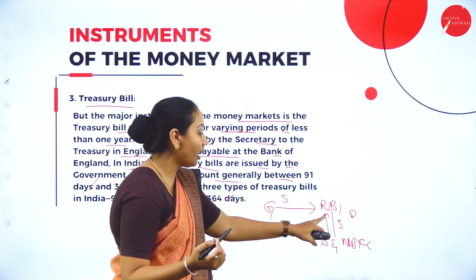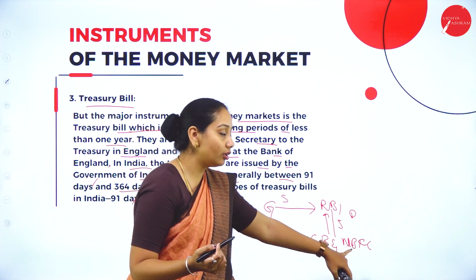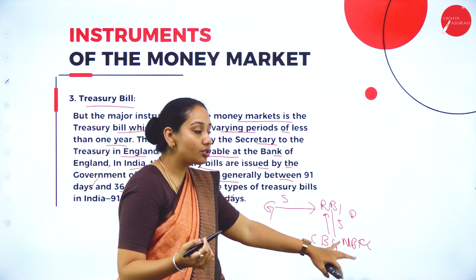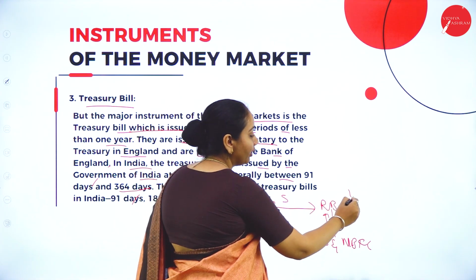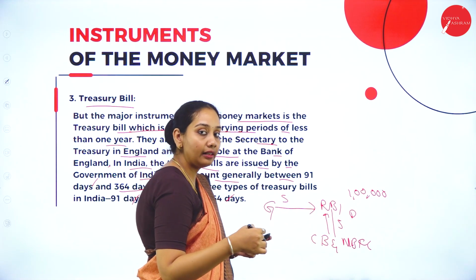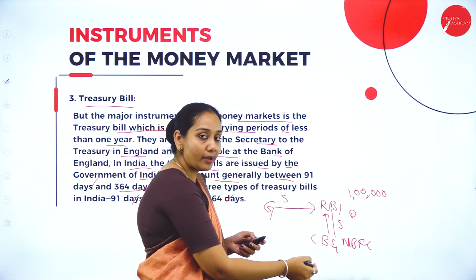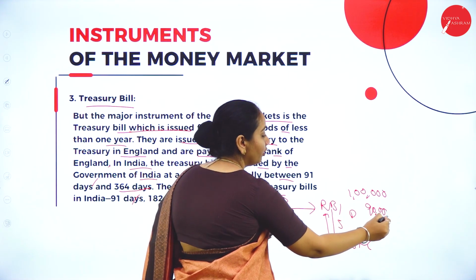So now here, as they have sold the securities to the commercial banks and the non-banking financial institutions at a discounted rate, say for example, the RBI needs 1 lakh rupees. But it is going to sell the securities for 90,000 rupees, at a discount of 10,000.